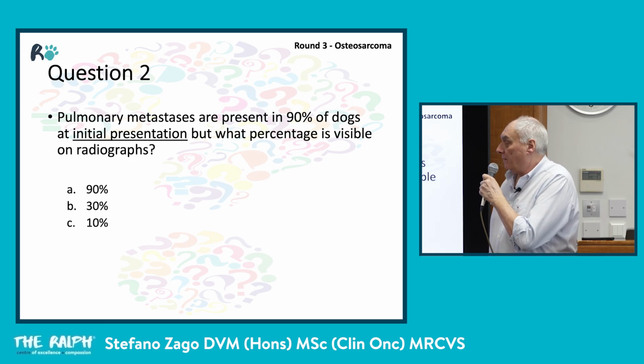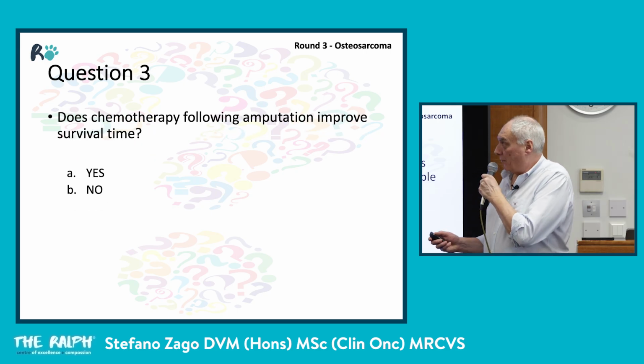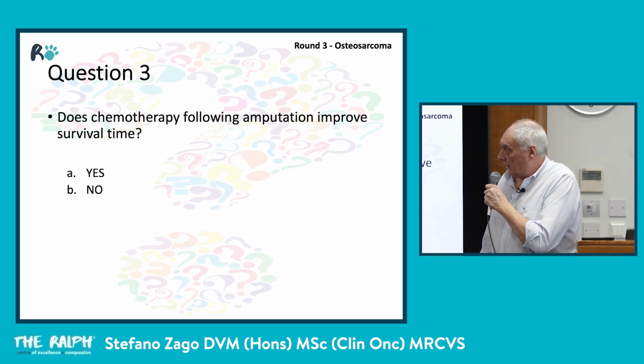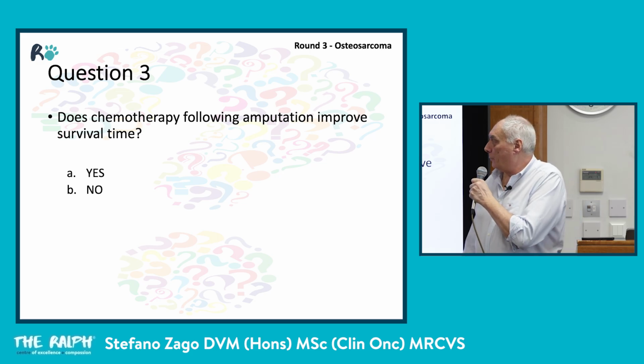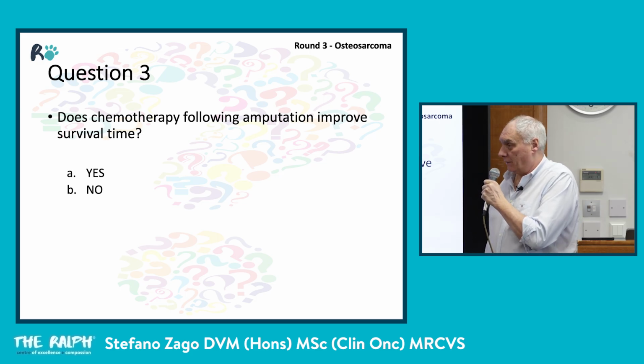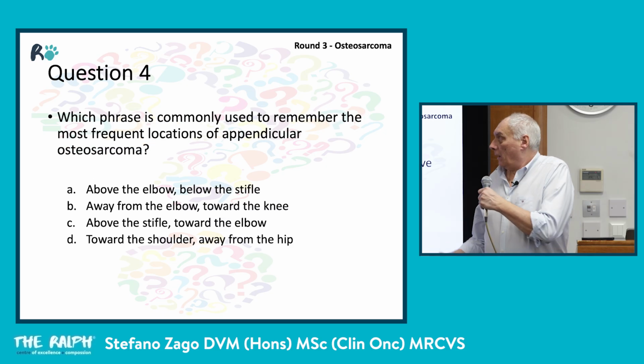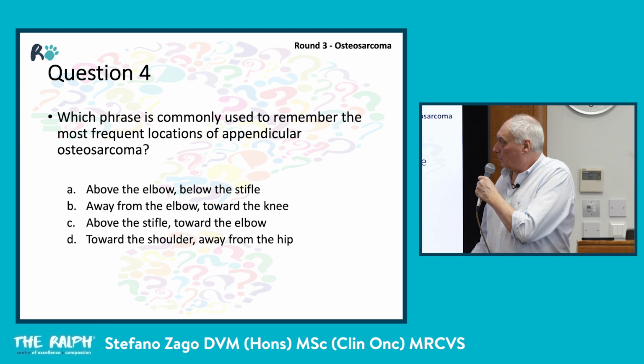A, 90%, B, 30%, C, 10%. Number 3. Does chemotherapy following amputation improve survival time? A, yes, B, no.